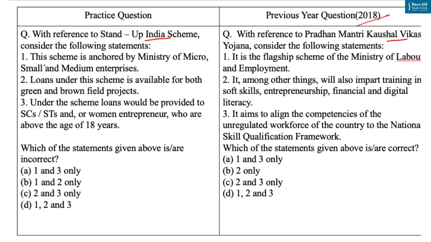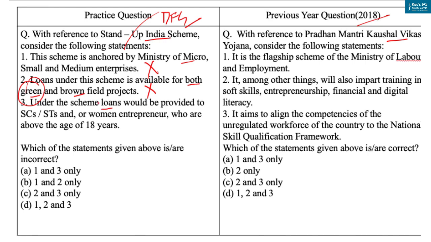The first statement is the scheme is anchored by Ministry of Micro, Small and Medium Enterprises, that is MSME. Now this statement is incorrect because this scheme is anchored by Department of Financial Services under Ministry of Finance. Now the second statement is loan under this scheme is available for both green and brownfield projects. Now this statement is incorrect because loans under the scheme is available only for greenfield projects. Now greenfield signifies in this context the first time venture of the beneficiary in the manufacturing or services or trading